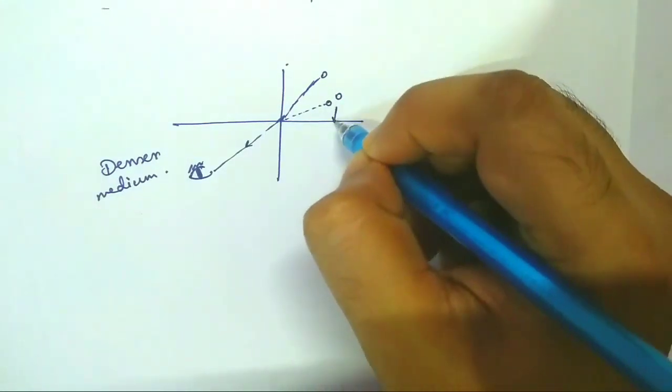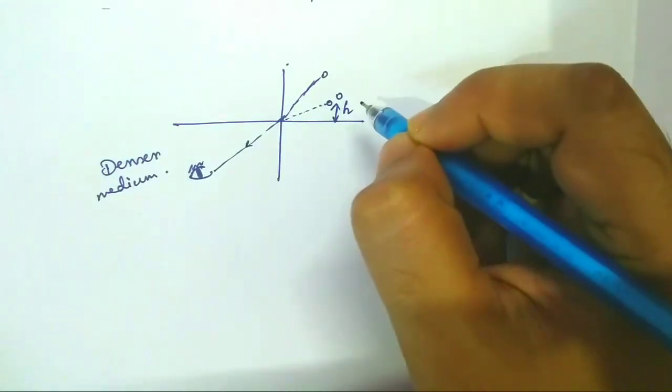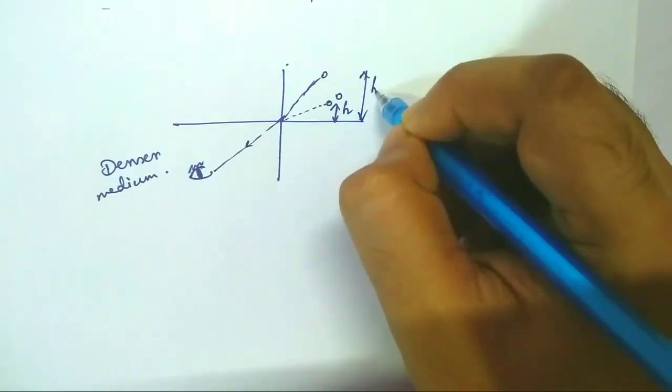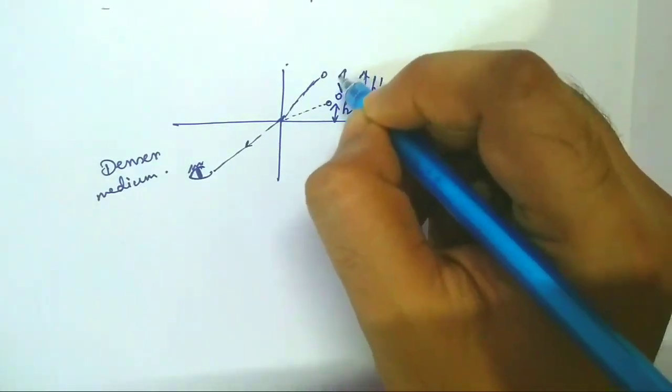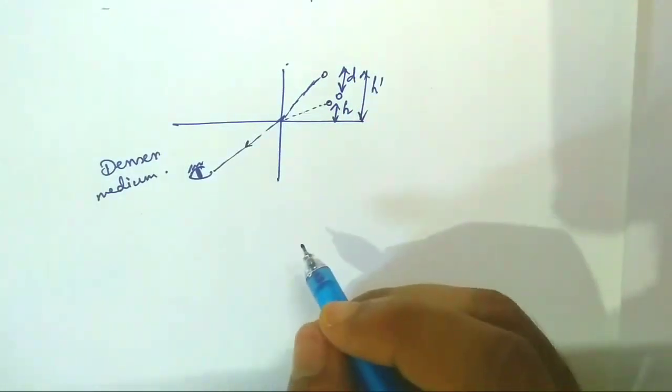So this is the original height h, this is the apparent height h prime, and this is the shift d.